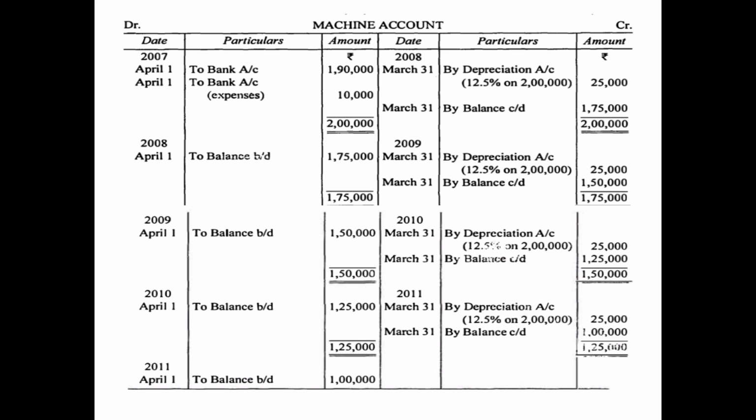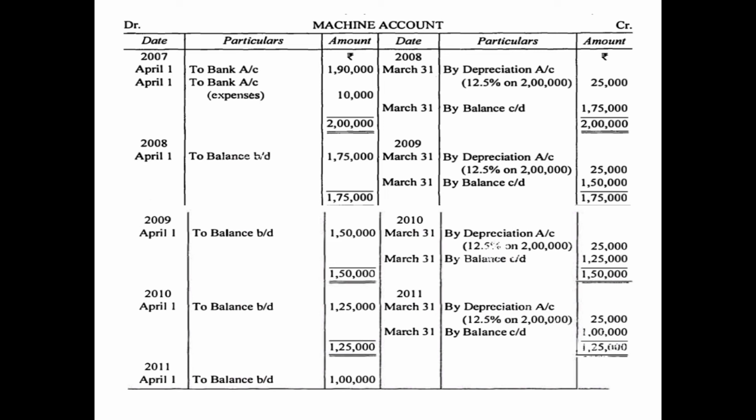As you can see, on the debit side, the first date which is written is 1st April 2007. And remember children, the asset account will follow the rule: anything which is increasing the asset value will be shown on the debit side, anything which is decreasing the asset value will be shown on the credit side. So any purchase of asset will be shown on the debit side. We have shown to bank account 1,90,000 for the purchase value and to bank account 10,000 for installation charge.